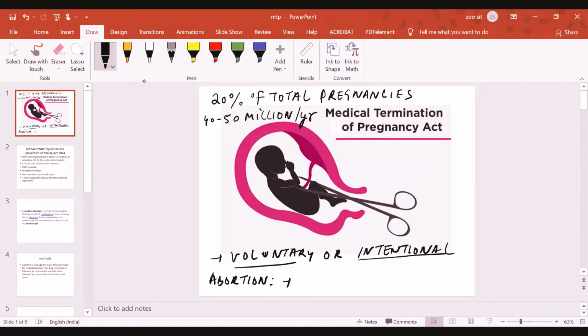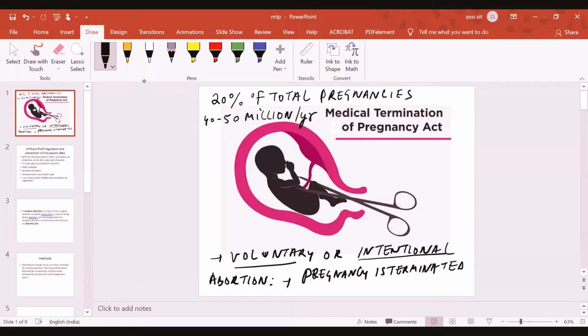So medical termination of pregnancy is a condition in which the pregnancy is terminated before the completion of its full term.